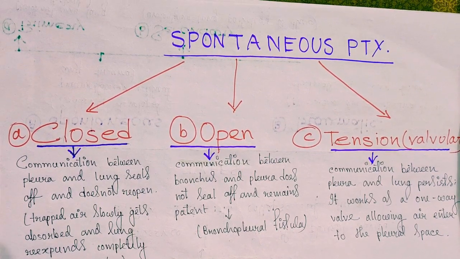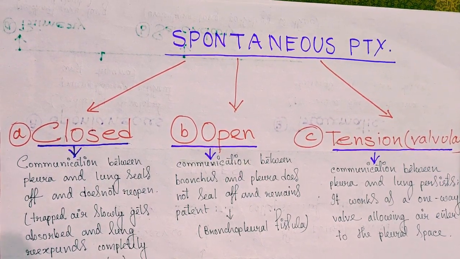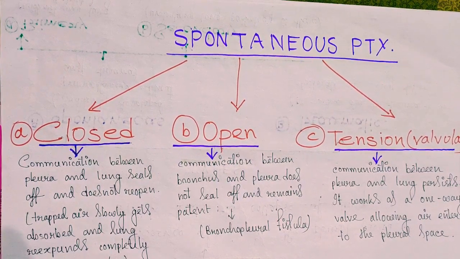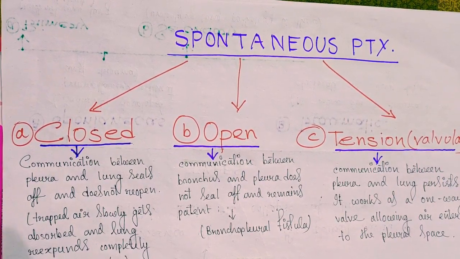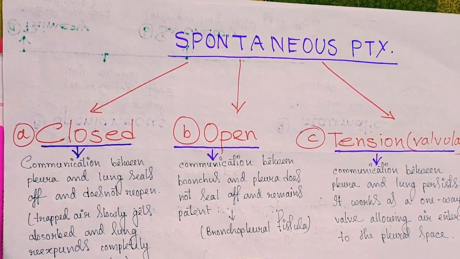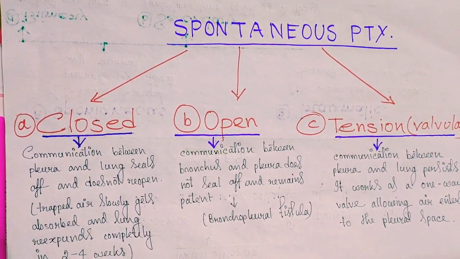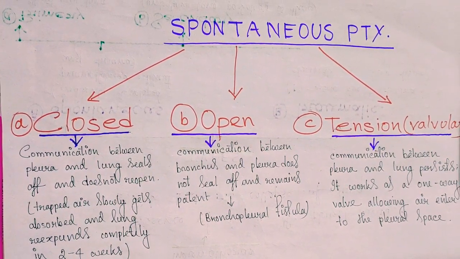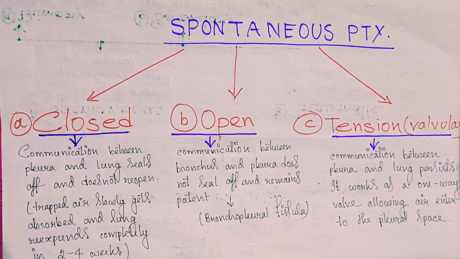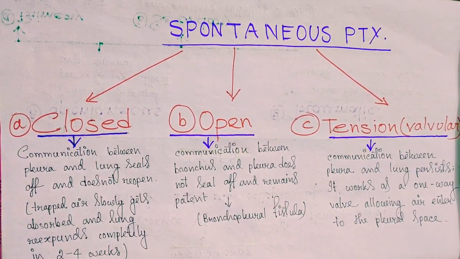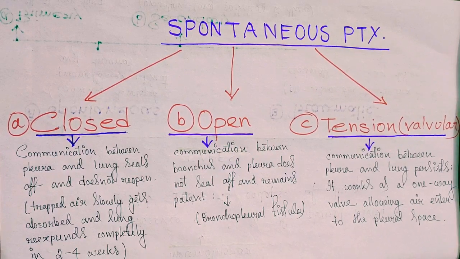Number two, it leads to mediastinal shifting and kinking or compression of mediastinal structures like IVC, SVC. So here venous return to the heart decreases and cardiac output also decreases and the cardiovascular system collapses. And due to mediastinal shifting, the trachea is also shifted, which leads to dyspnea. And having diagnosed the patient, we have to diagnose clinically here.